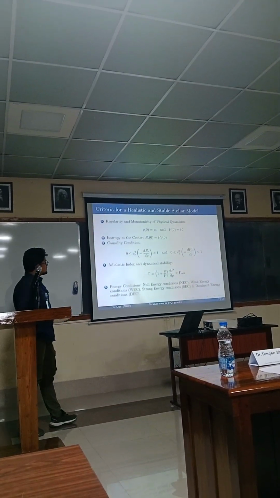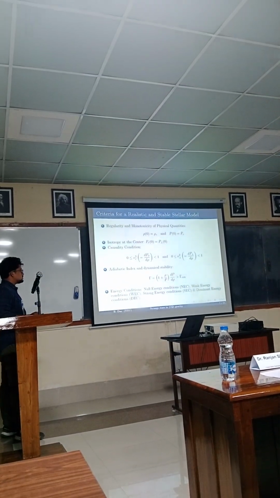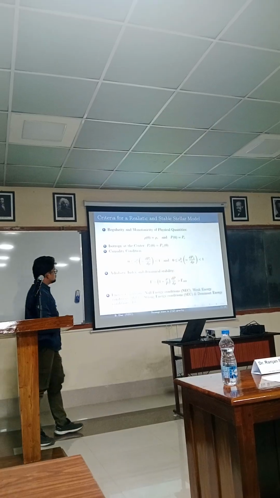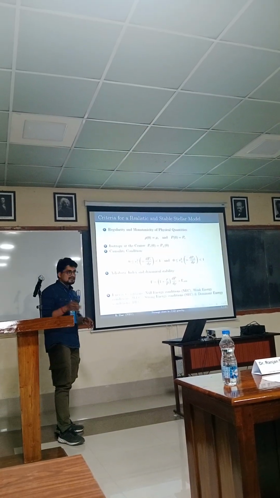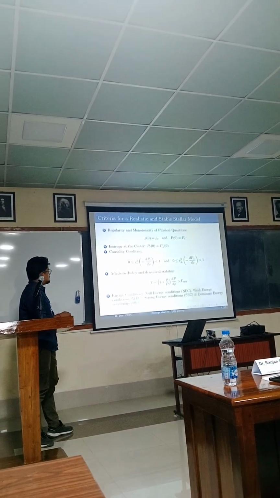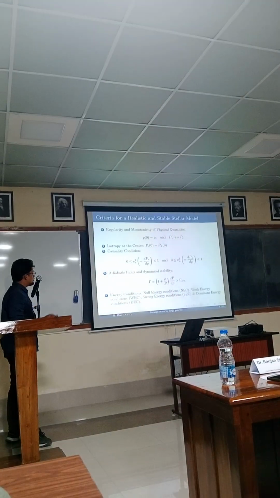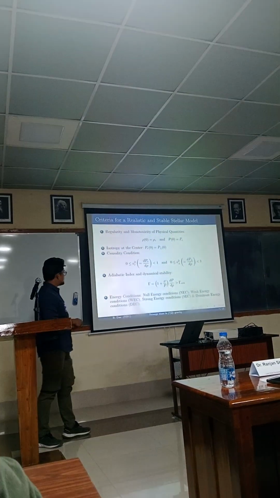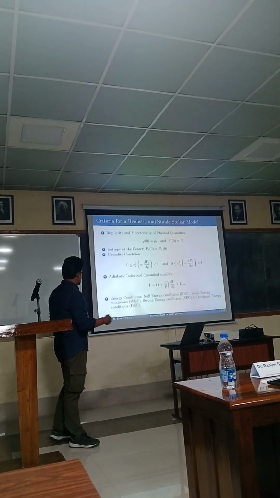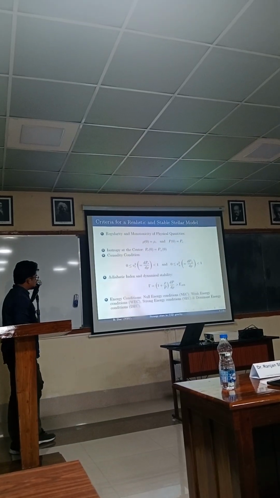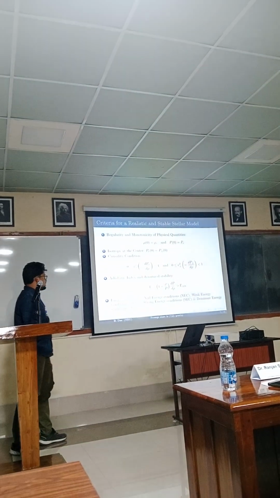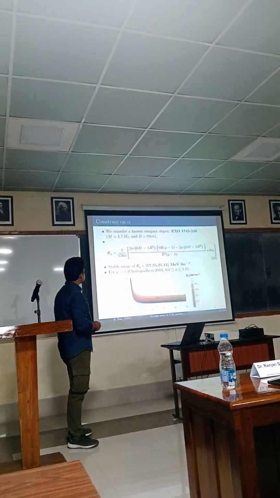The causality condition must be met inside the star, which states that the sound speed inside the star must be less than 1, where 1 represents the speed of light. The adiabatic index must be greater than the critical value, which we will talk about later. The energy conditions, the weak, strong, and dominant energy conditions, must be satisfied.